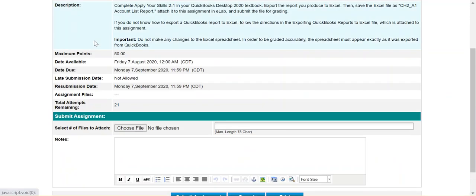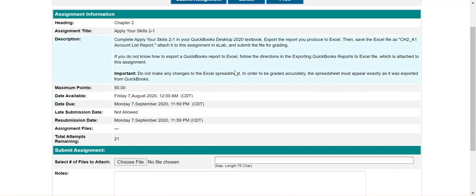Let's say that we're going to go in and do this one. So you'll follow along, apply your skills 1, which you will find in your textbook. So I'm going to jump back here to my textbook. I'm going to turn on my video here. At the end of the book, there are some purple pages. These are the reinforce your skills. And then the orange pages are the apply your skills. So I assigned apply your skills 1, which starts on page 62. So you're going to follow the instructions on page 62 to complete this assignment.